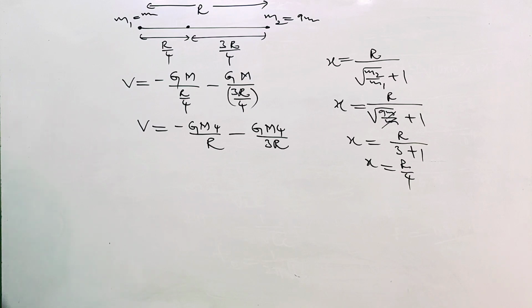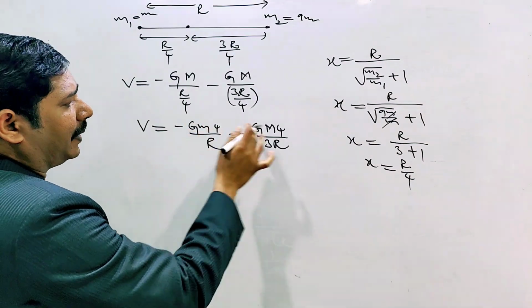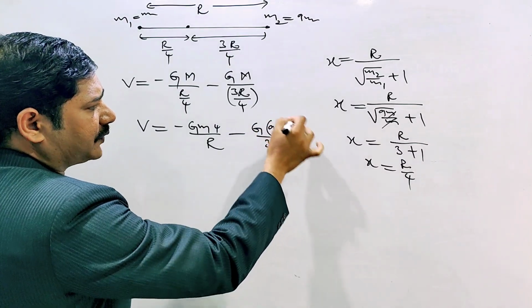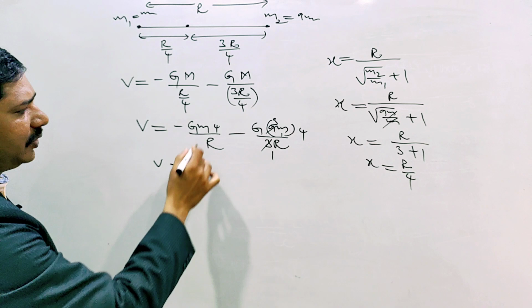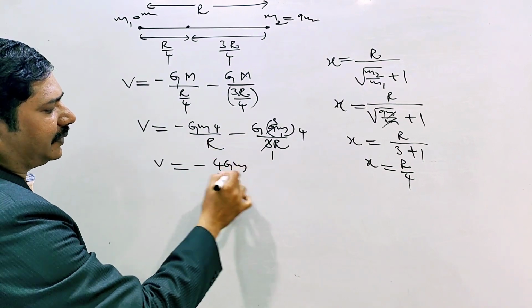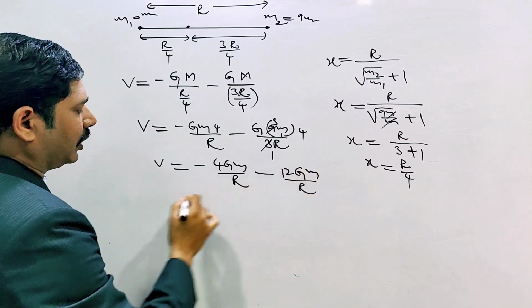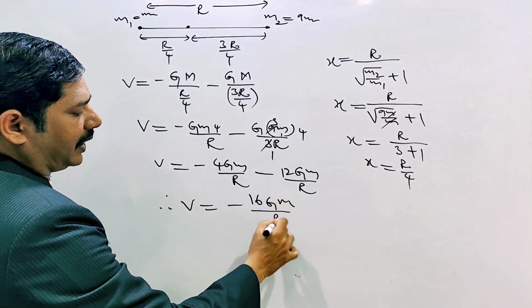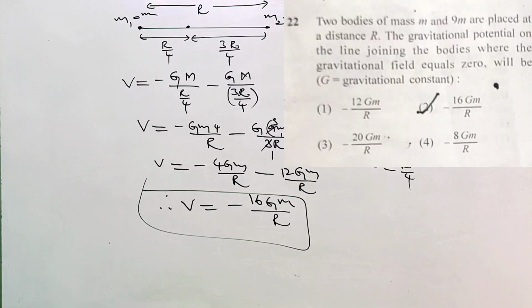After solving, here you have to substitute the masses. Mass m1 is m only, mass m2 is 9m. 9m into this 4 we sent already, 3 one-ja, 3 three-ja. Here V equals minus 4 G m by r, minus 12 G m by r. Total, therefore V equals minus 16 G m by r. The option is minus 16 G m by r, the second option is the correct option.